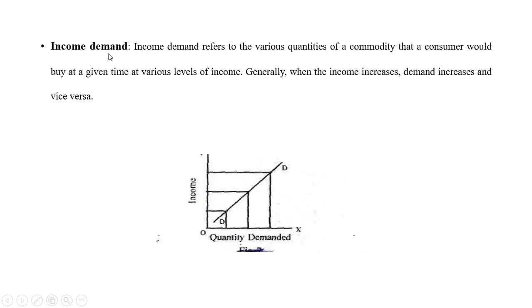Next comes income demand. Now for income demand, when you see the diagram, you can see that when the income of a person is increasing, they demand more of the goods. When the income was low, they demand less of the goods, right? So in this case, they have a direct relationship between income and demand. That's why the demand curve slope is going upwards. So in case of income demand, the relation between demand and income is positive, that is, they are direct with each other. When income is increasing, demand also increases. When income is falling, demand is also falling. So that is income demand.